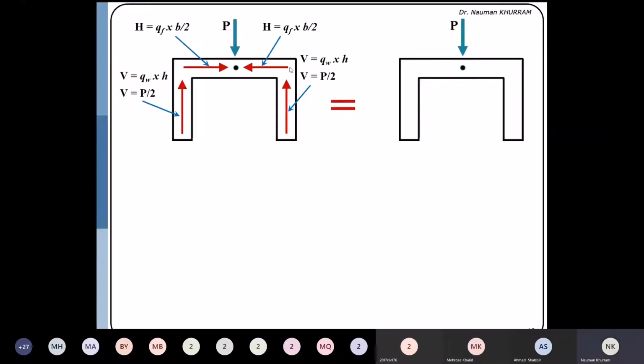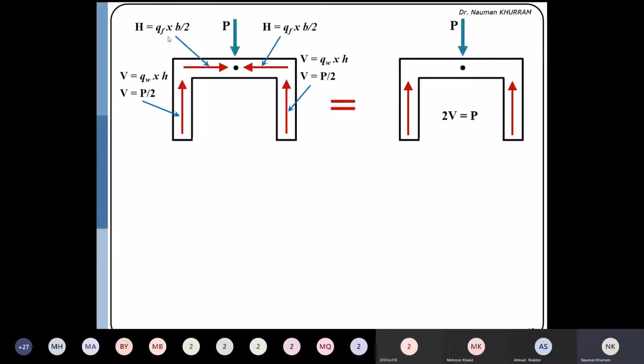So this H and this H both will have the same magnitude, but they are cancelling the effect of each other because they are acting in the opposite direction. So it means that if I sketch the net diagram, it will be this. Only these two components, having the magnitude P by 2, will balance this P force, and this H force on one side and the horizontal force on the other side will cancel the effect of each other.